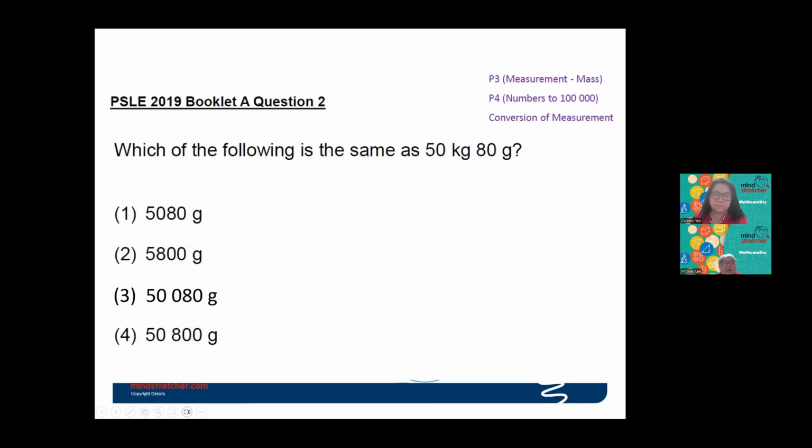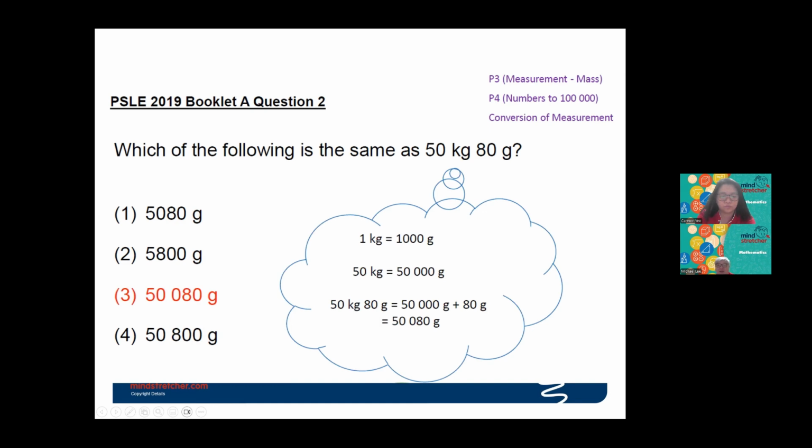Okay, next, this will be from 2019. Which of the following is the same as 50 kilogram, 80 gram? This is on the conversion of measurements. That means you have to convert from kilogram to gram, then you can get the answer. This is also what they learn in P3 and P4.